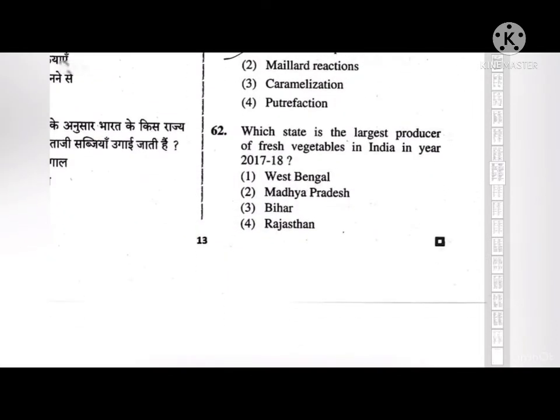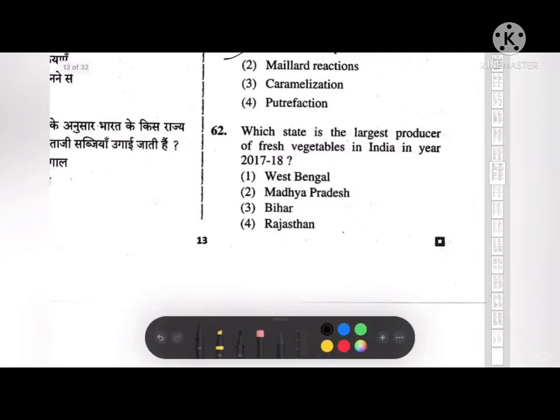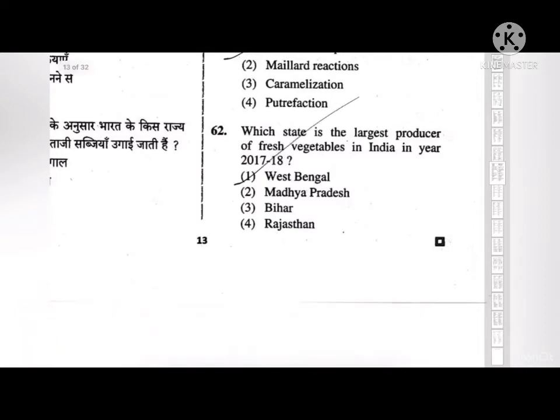Next, which state is the largest producer of fresh vegetables in India in 2017-18? The correct answer to this is West Bengal. West Bengal was the largest producer of fresh fruits and vegetables in India in the year 2017-18.